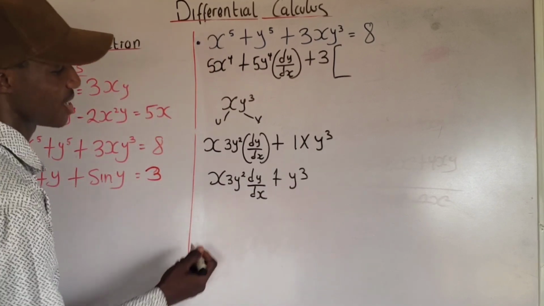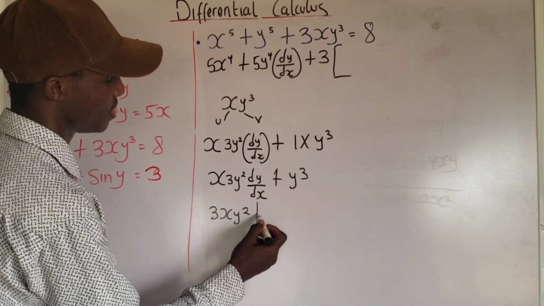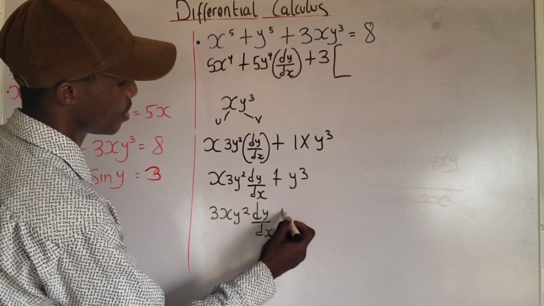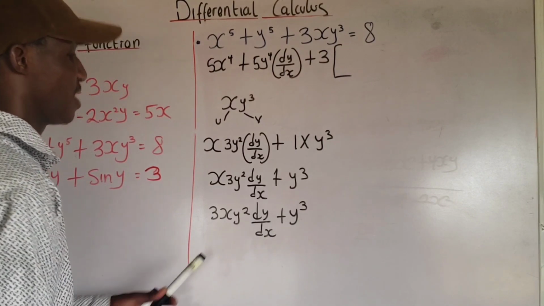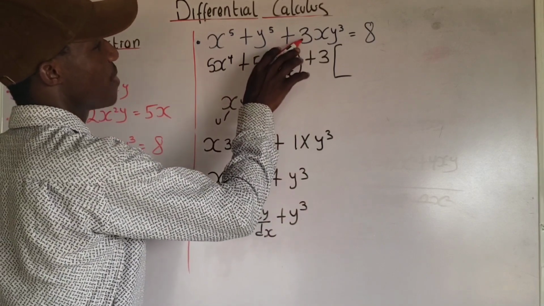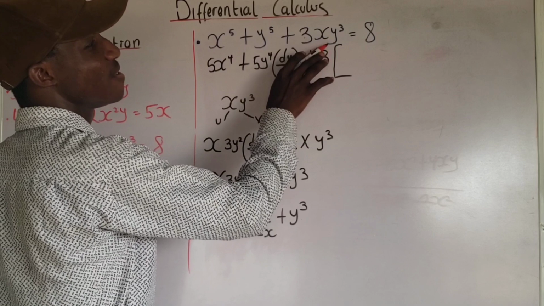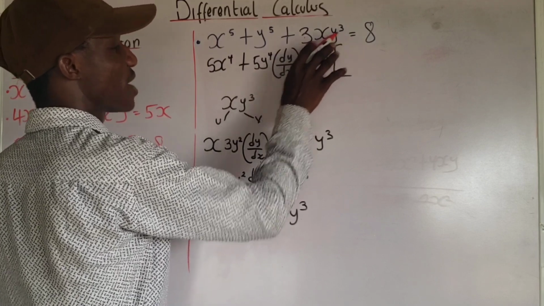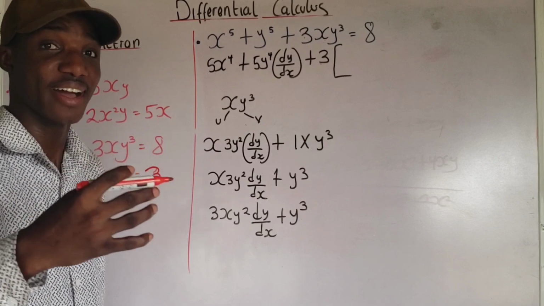Now x times 3y squared can be written as 3xy squared dy over dx plus y raised to the power of 3. Okay, so all you have to do now is to replace. Let me tell you what I did here: I put this plus 3 that you see here, I put it here. So I take the derivative of xy cube, just like we did for the earlier question.